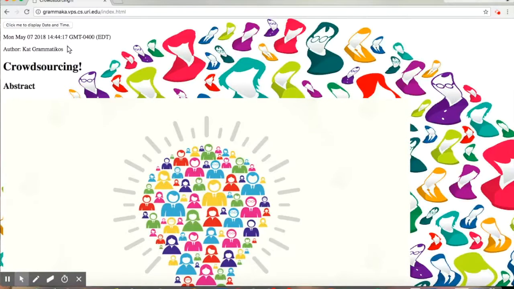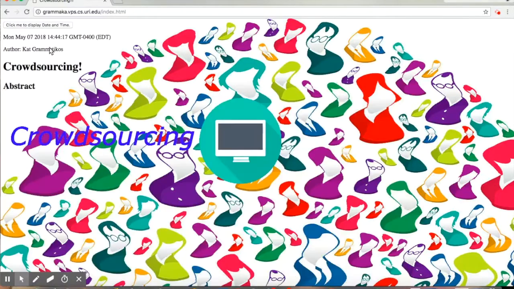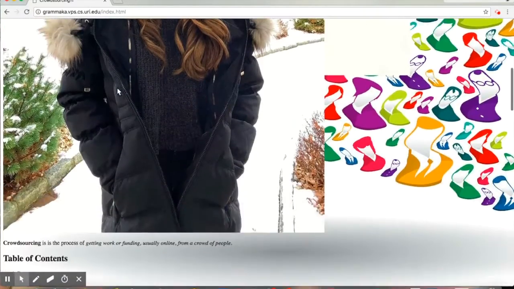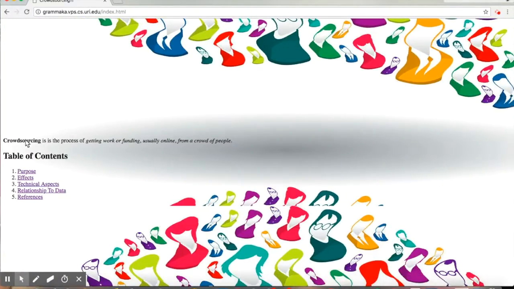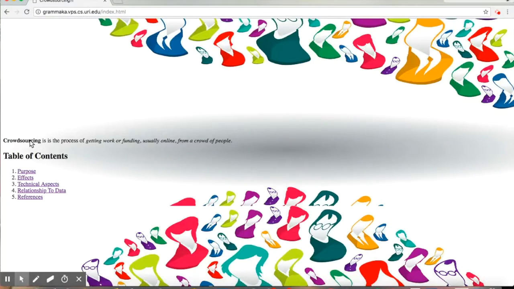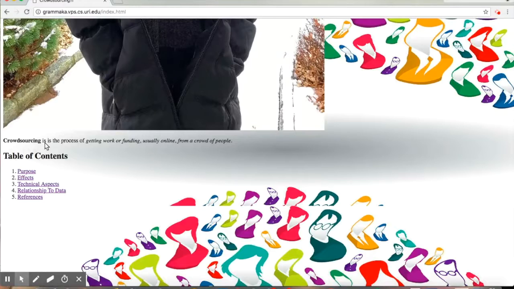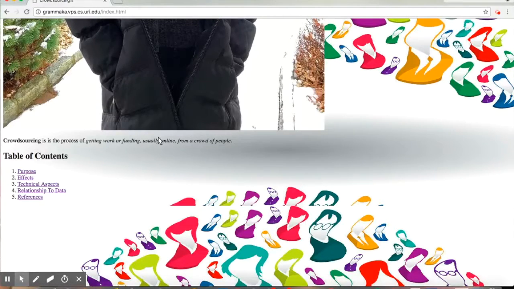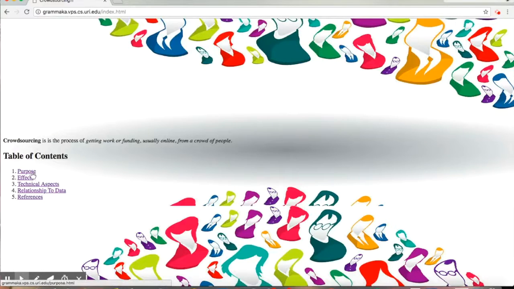Below the date and time is my name because I am the author of this website. And if you scroll down, you see I have a bolded term that says crowdsourcing, where I provided a brief definition on what crowdsourcing is. In addition to it being bolded, I also italicized it. Underneath that, I have my table of contents.